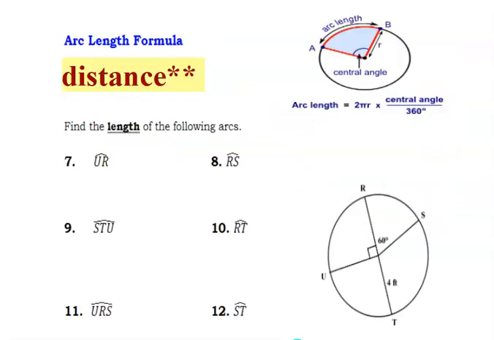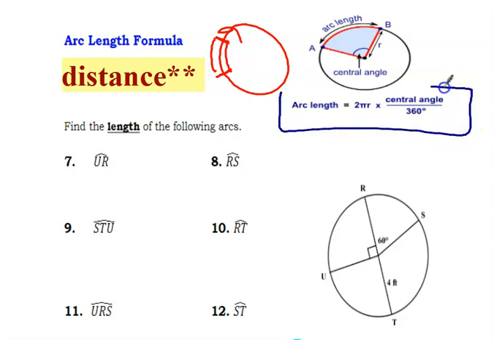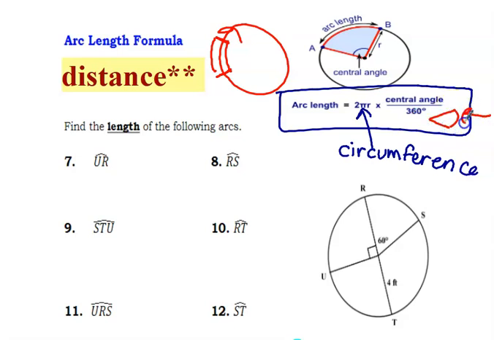All right. Now let's think about distance. So if I wanted to find an actual distance, so if I was running around the circular track and I was trying to figure this out, and I wanted to find just this section of it, how would I figure that out? So there's this equation right here. 2 pi r is the circumference of a circle. And this central angle over 360, that is just the section of the circle that I want. So I just want a section of the circumference. I don't want the whole thing. So that's how I find the length or the distance of something, is by using this equation. So making sure that you understand what that means.